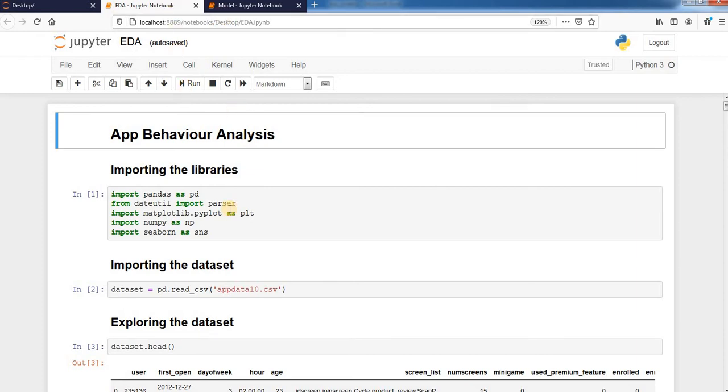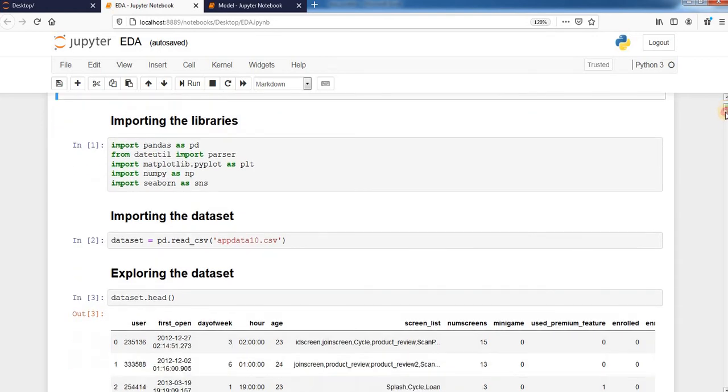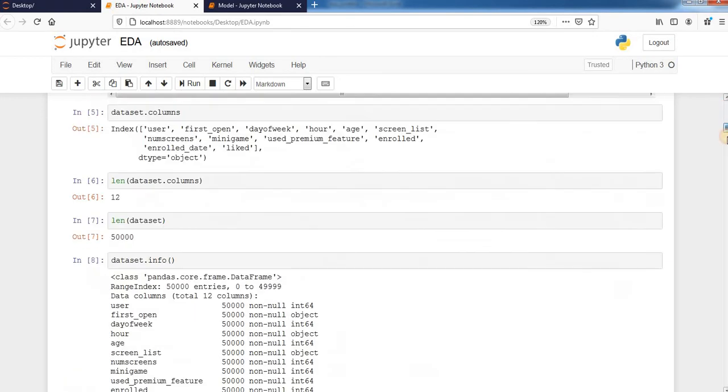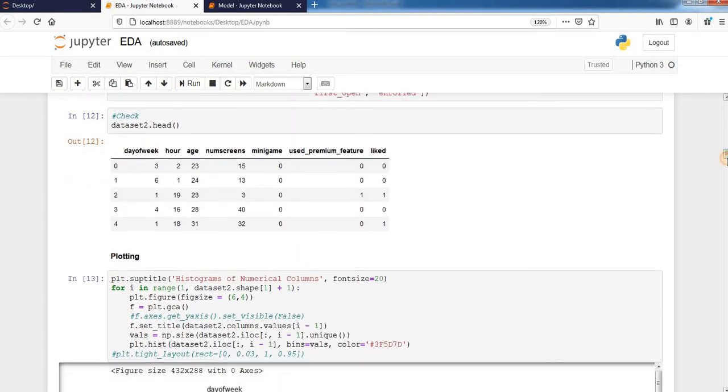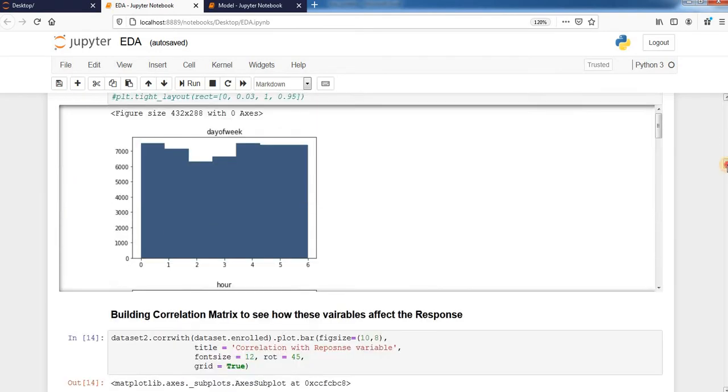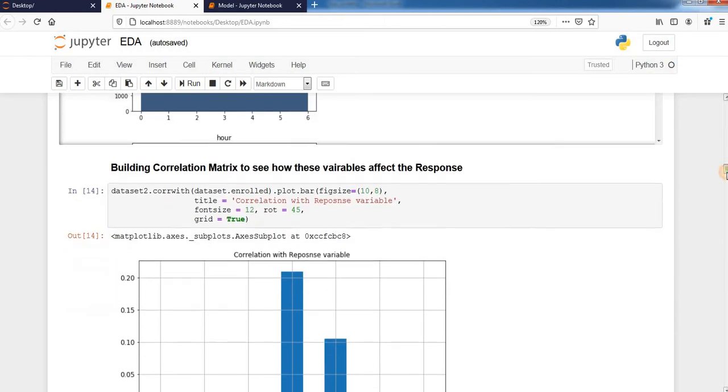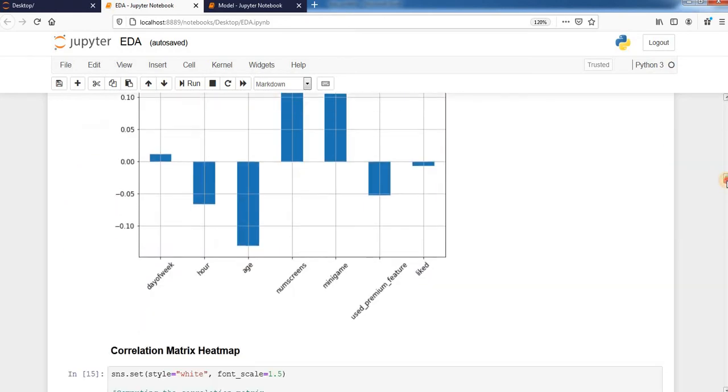Let's discuss the EDA script first. After importing the libraries, the datasets were imported and basic data exploration was performed. After data exploration, EDA was started and certain plots were created to see if there were any irregularities in the dataset which needed to be dealt with.